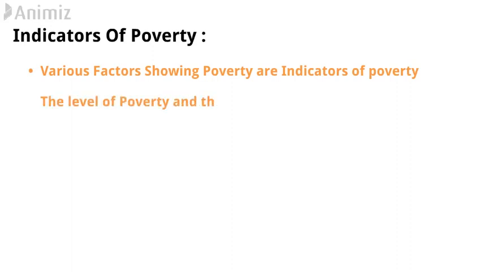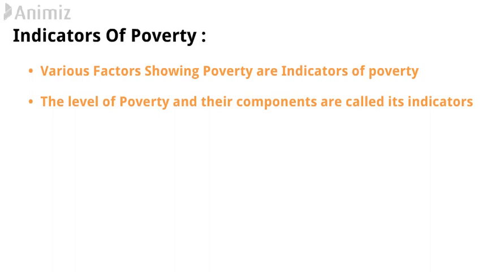Apart from these factors, the level of poverty and its components are also called its indicators. For example, if we say that in India there is 24% poverty, then this 24% is an indicator of poverty. It shows what the level of poverty in India is.